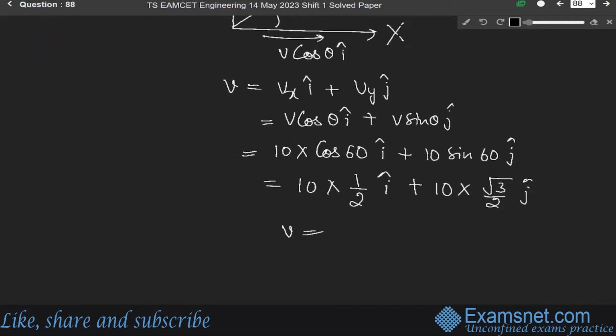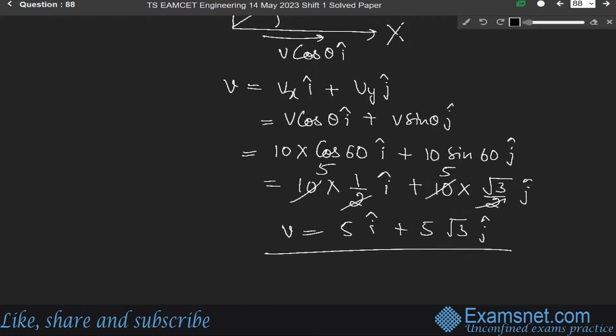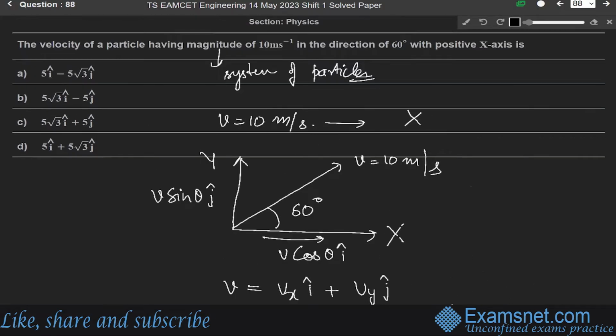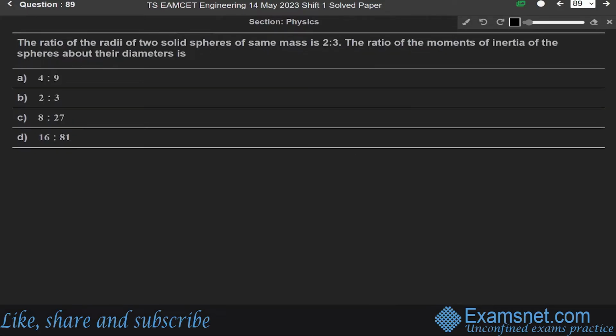So it will be equal to 5 i cap plus 5 root 3 j cap. This is our final answer, which means option D is the correct answer. Now next question 89. The ratio of the radii of two solid spheres of same masses is 2:3. The ratio of the moments of inertia of the spheres about their diameter is...